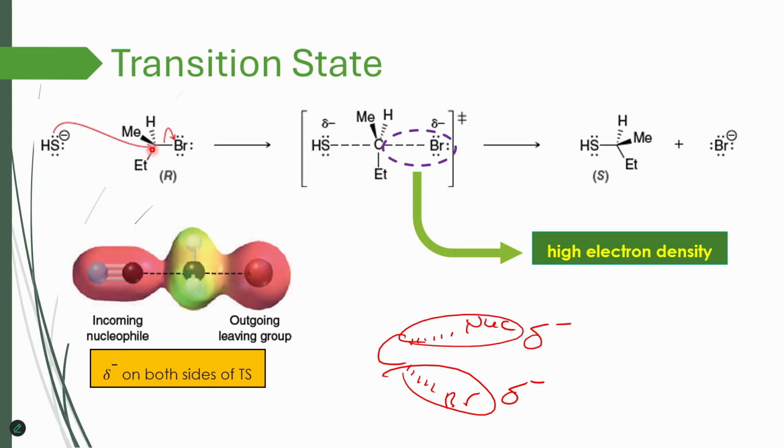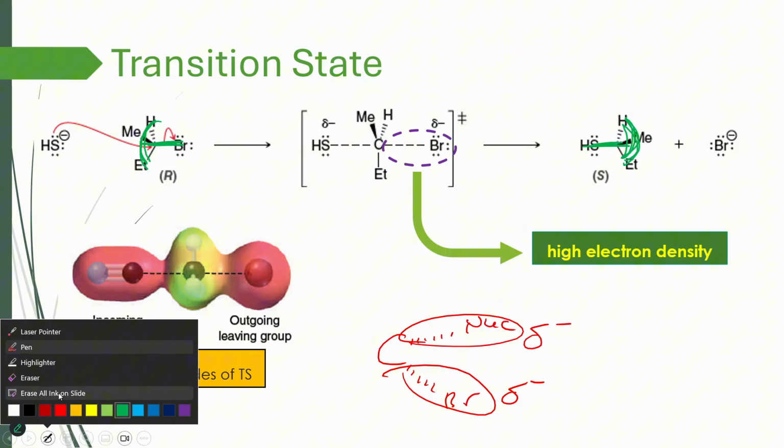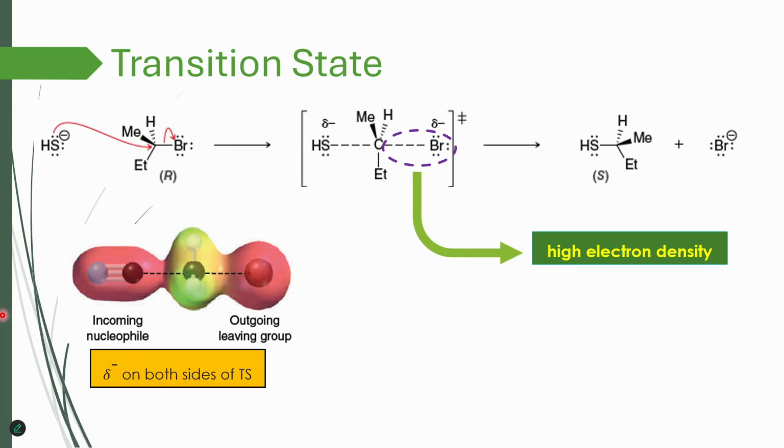And here, the chiral center behaves like an umbrella flipping in the wind. So if you see this is some kind of umbrella like this, but now after nucleophile attack, it flipped around. So you can also remember this inversion like that. And another important thing I would like to mention here is that this flipping is much more important than R becoming S, because that's not always the case. We don't have to learn in a way that, oh, it's R in the reactants, and now after SN2 reaction, it's going to become S.